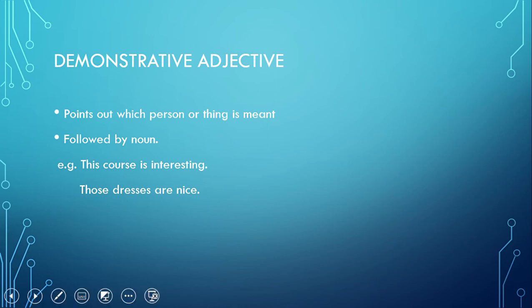This course, this would be demonstrative adjective because it is followed by a noun, that is course. If I say that this is interesting course, now this would be demonstrative pronoun. Why? Because this is followed by is. Another sentence is those dresses are nice. Now this word those is demonstrative adjective.